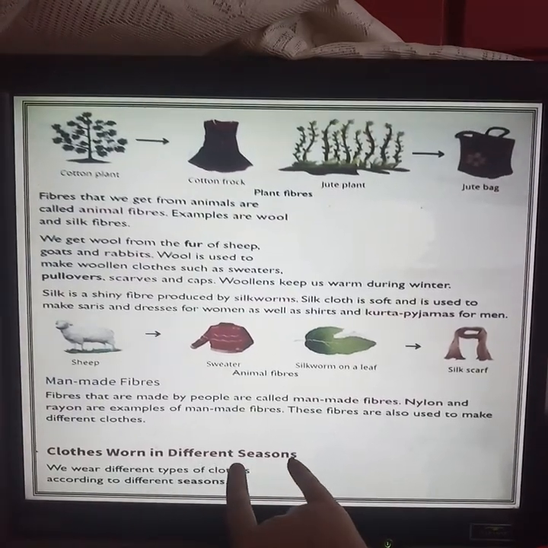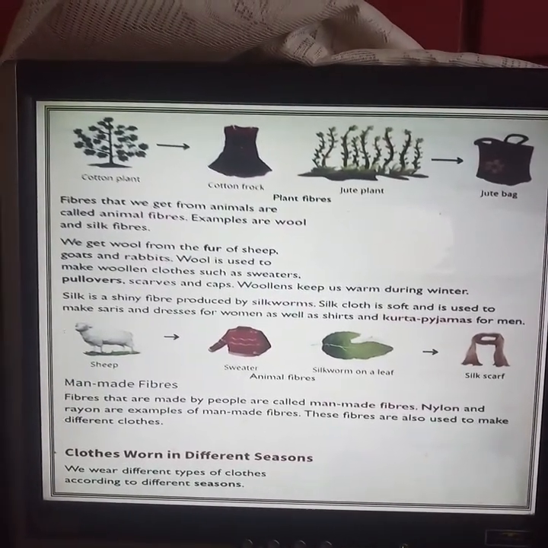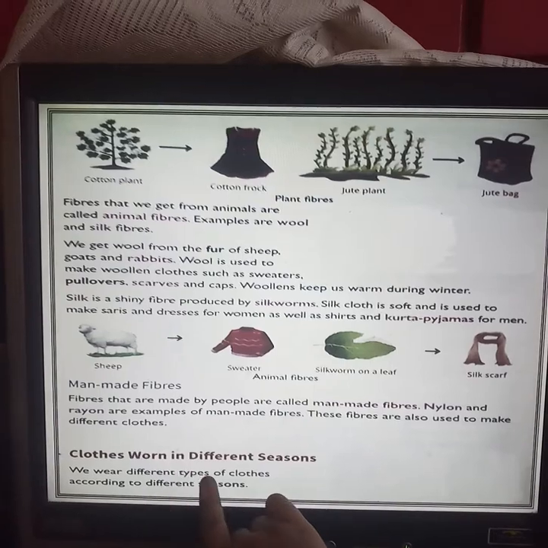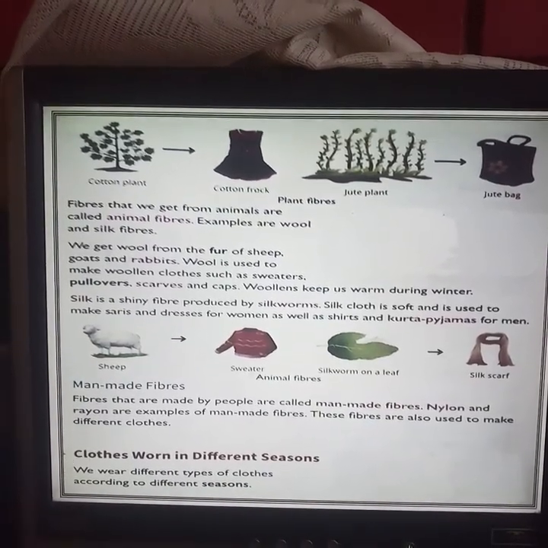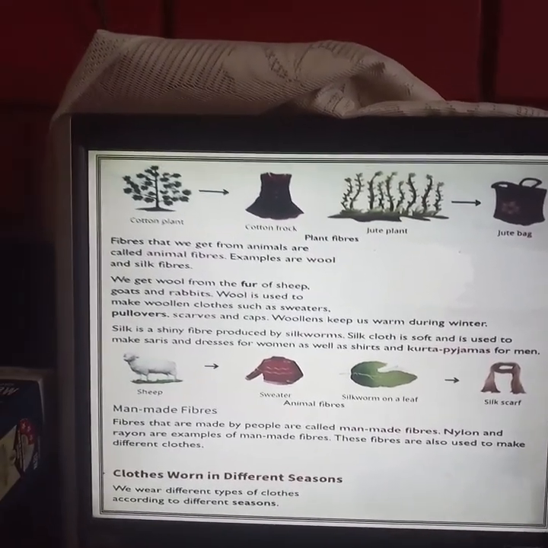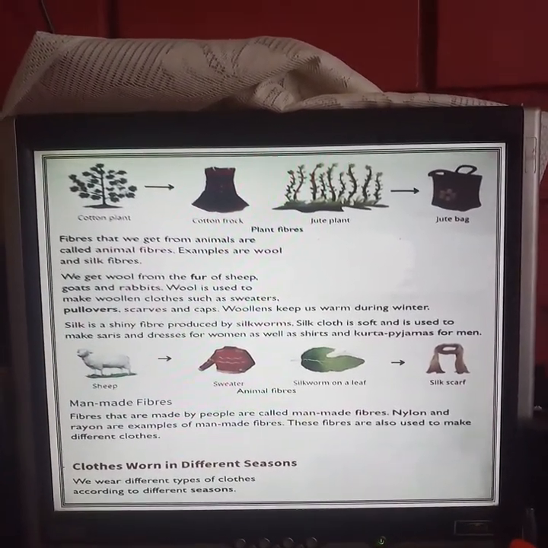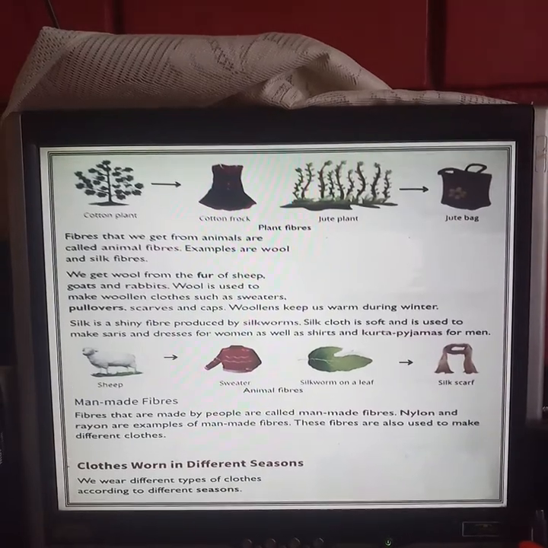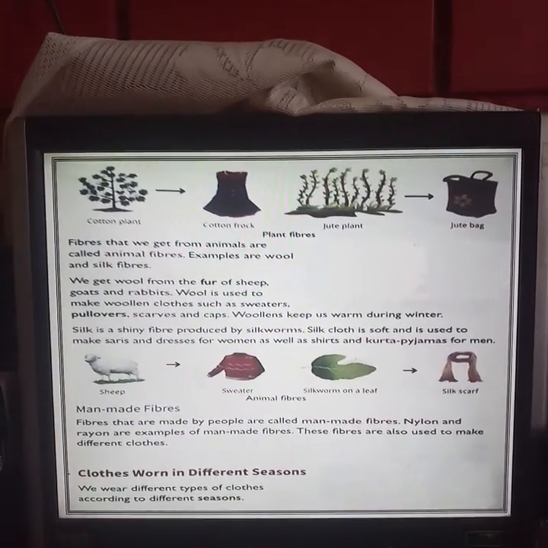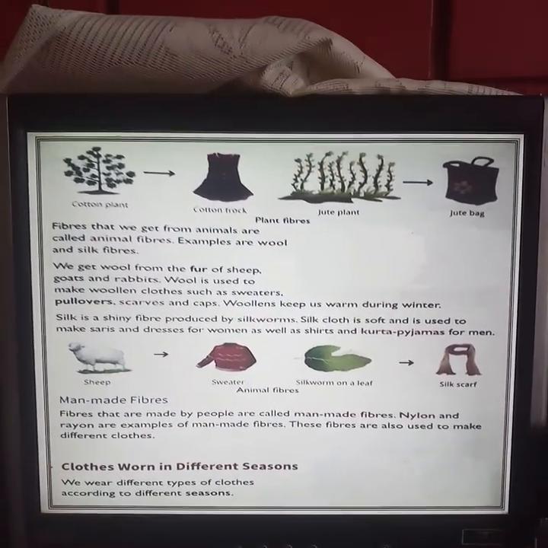Different clothes are worn in different seasons. We wear different types of clothes according to the different seasons. In summertime we wear different clothes, in winter time we wear different clothes. This we will continue in the next class. The different kinds of clothes that we wear in the different seasons, we will do in the next class.